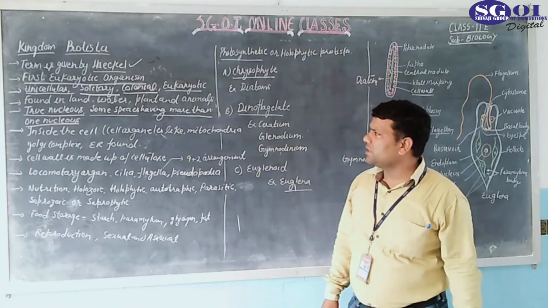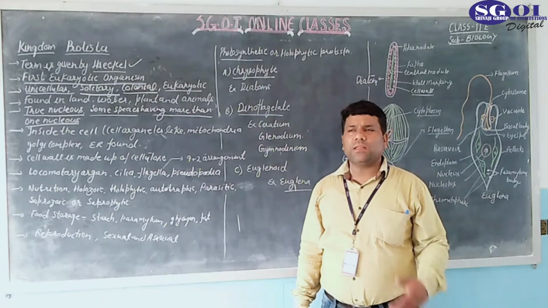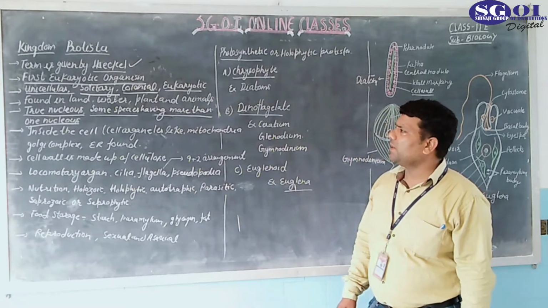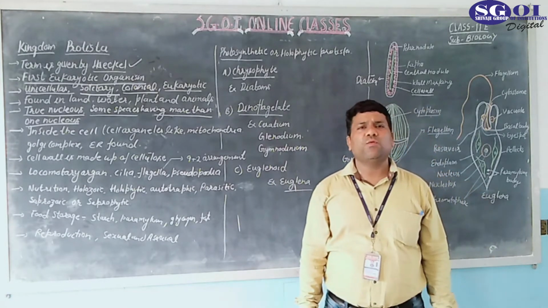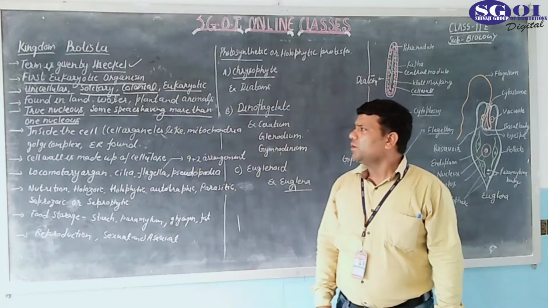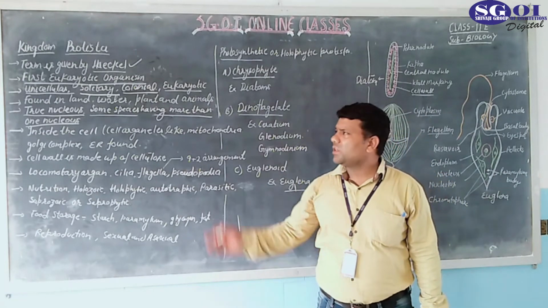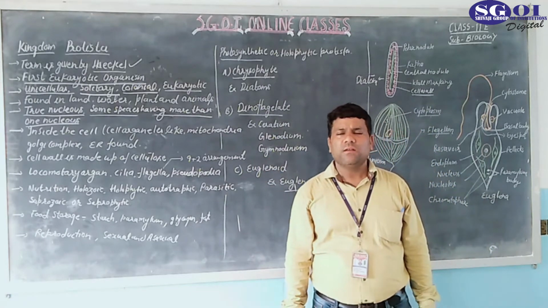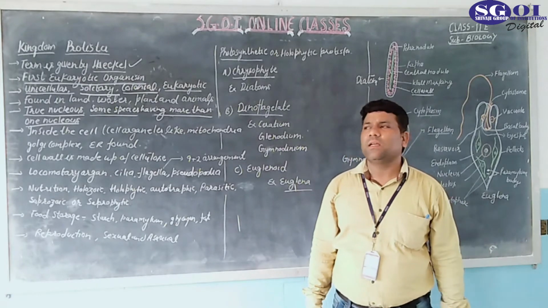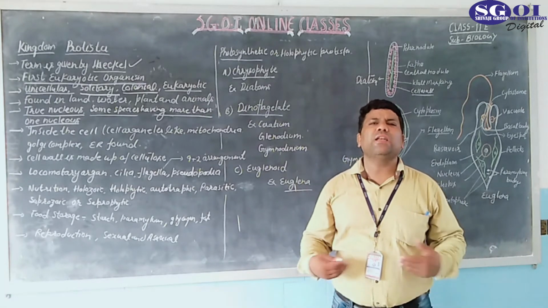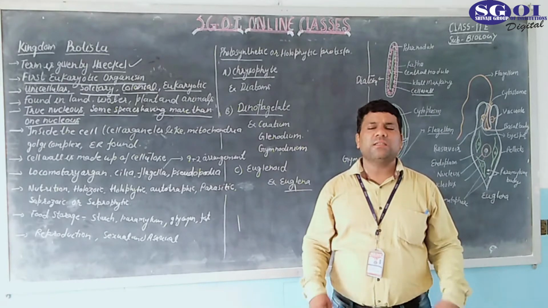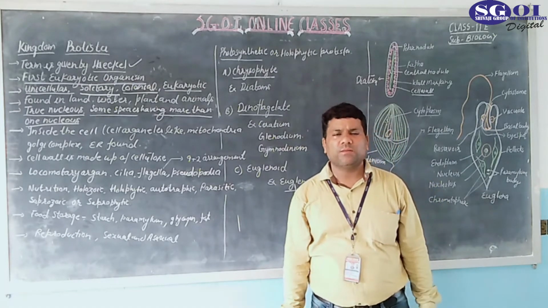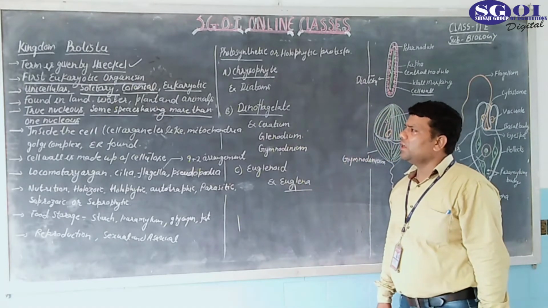एक से ज़्यादा न्यूक्लियस भी इसमें पाए जाते हैं. वैसे तो साधारण तौर पे एक सिंगल सेल में केवल एक ही न्यूक्लियस पाया जाता है, लेकिन यहाँ कभी-कभी एक सेल के अंदर मोर देन वन न्यूक्लियस भी पाए जाते हैं. इसका एग्जांपल मैं आगे चल के बताऊंगा. प्रोटिस्टा में इसका एग्जांपल होता है पैरामीशियम. Paramecium has two types of nucleus. The first is known as the micronucleus and the second is known as the macronucleus. Micronucleus is concerned with reproduction and macronucleus is concerned with metabolism of the organism. So two types of nucleus are found in Protistas.